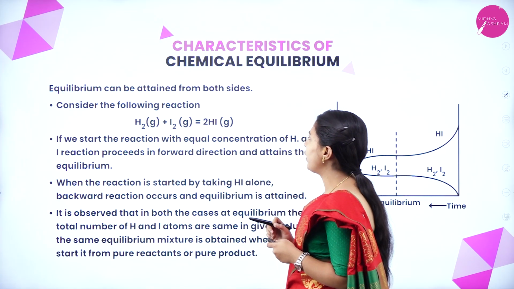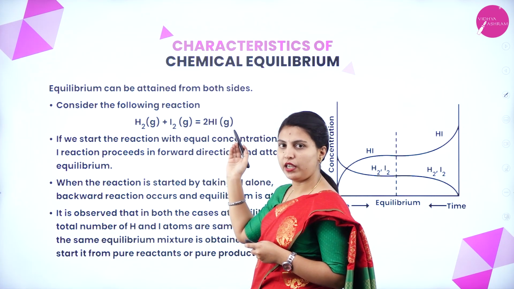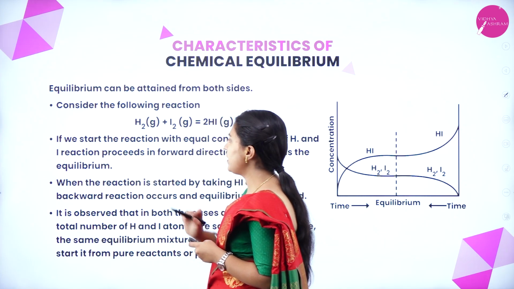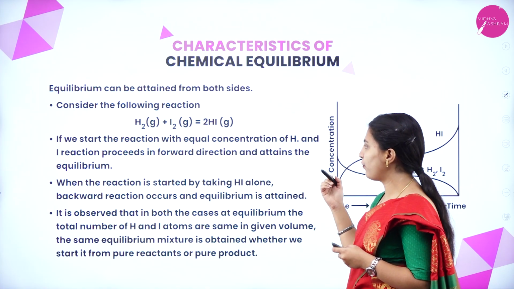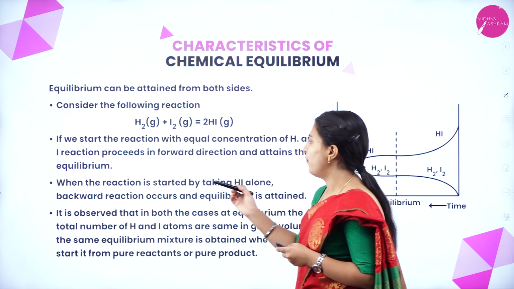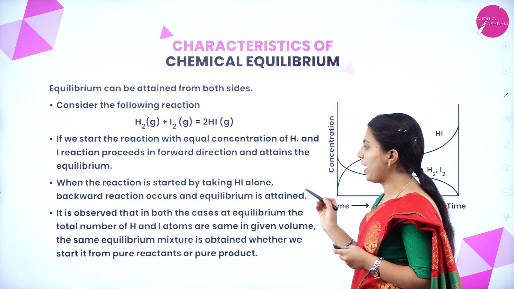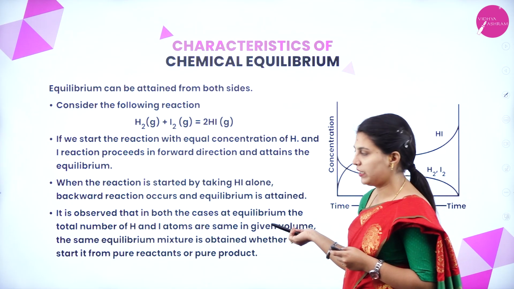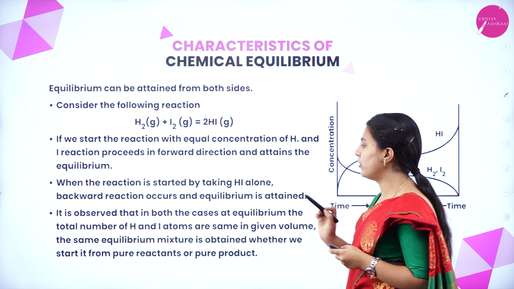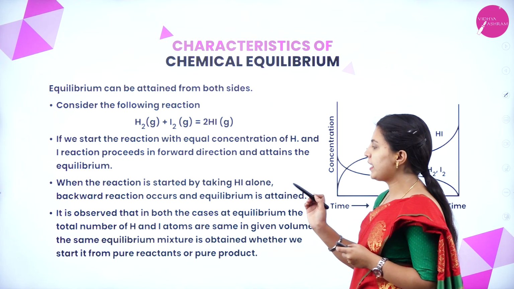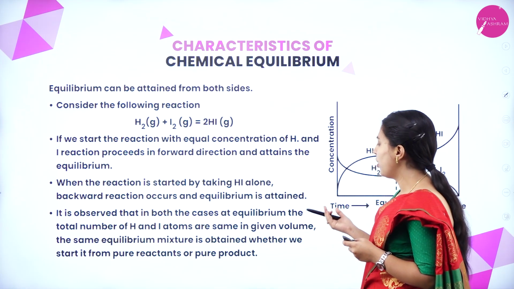Equilibrium can be attained from both sides. Consider the following reaction: hydrogen and iodine form hydrogen iodide. This is another example. If we start the reaction with equal concentrations of hydrogen and iodine, the reaction proceeds in the forward direction and attains equilibrium. When the reaction is started by taking hydrogen iodide alone, the backward reaction occurs and equilibrium is attained. It is observed that in both cases at equilibrium, the total number of hydrogen and iodine atoms is the same in a given volume. The same equilibrium mixture is obtained whether we start from pure reactants or pure product.